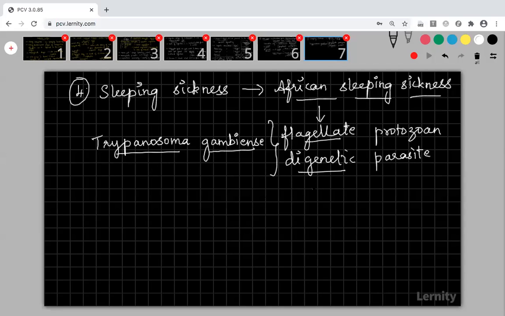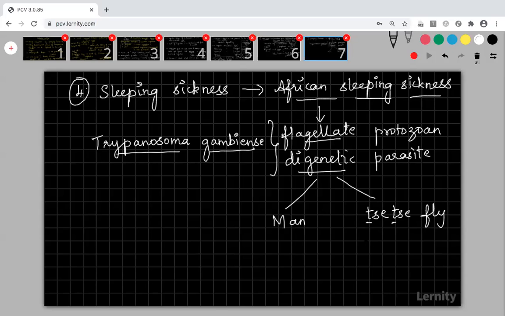Coming back here, digenetic parasite, what are the two hosts? One is man and the other one is the tsetse fly. It is called the tsetse fly. The T is silent. You should not pronounce this T. S-E-T-S-E, tsetse fly.